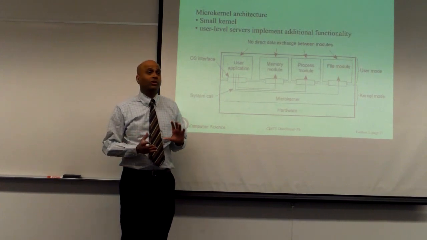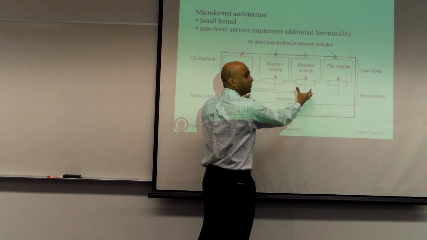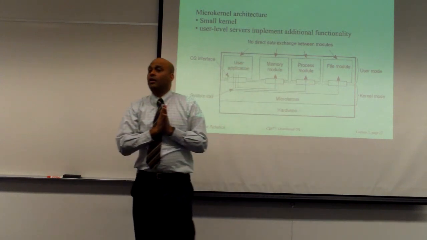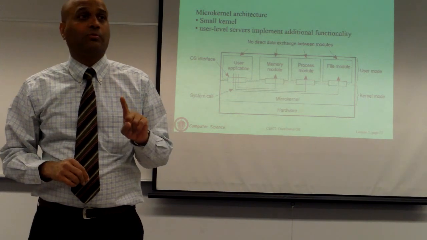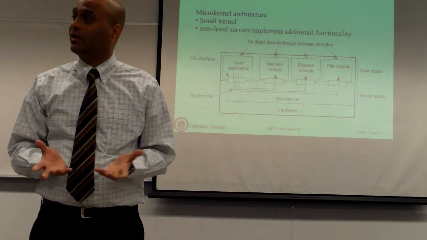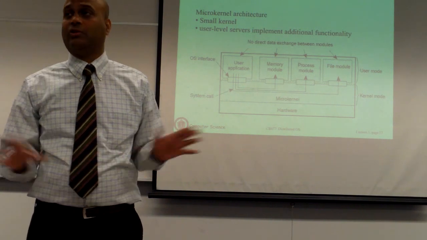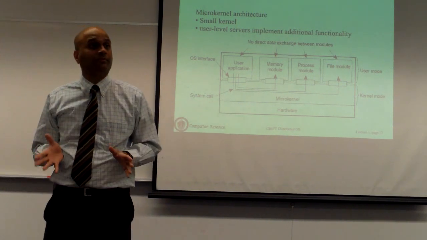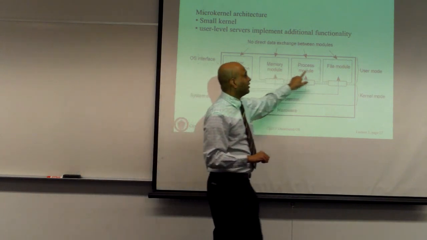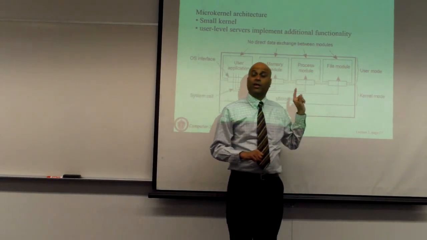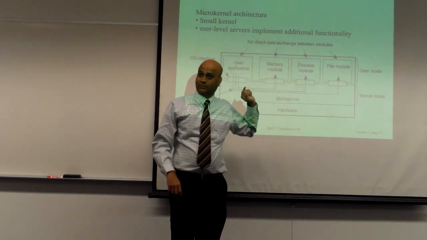If you had built your OS in a monolithic fashion, where all of these components were part of one large kernel, and there was a bug in any one of those components, if a hacker could exploit that bug, they gain access to the entire kernel. They essentially become root, super user on the system, and they can take over the machine, or bring down the machine. If there is a bug in one of the components, when you have a microkernel architecture, it only impacts that component but nothing else. Okay?